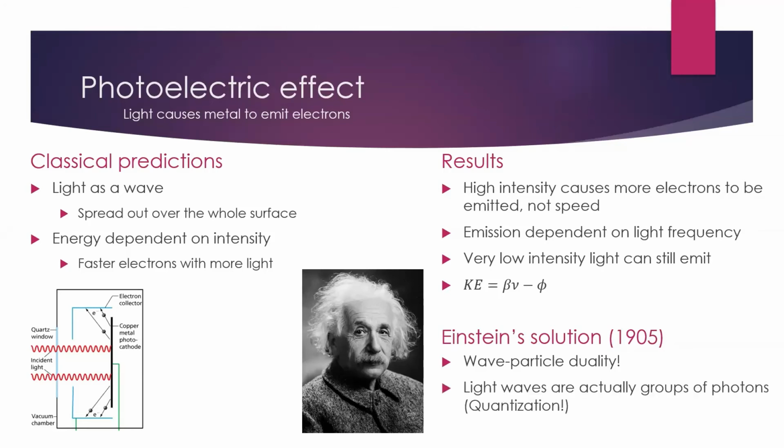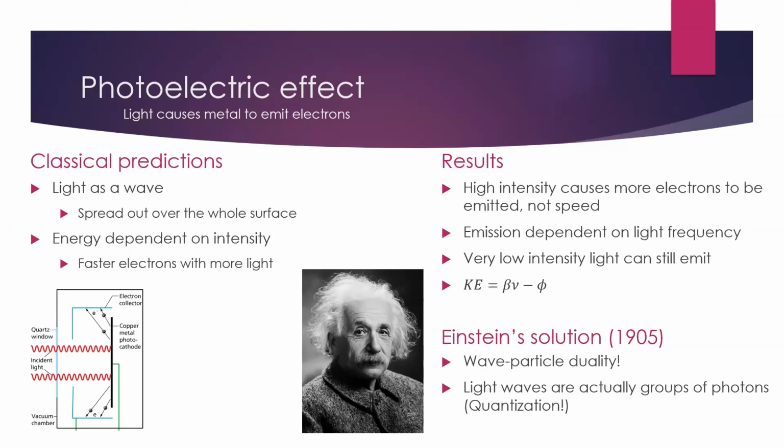Einstein calls light waves groups of photons, and this explains the whole thing we have here. Einstein says that when we increase the intensity, we're actually increasing the number of photons. That gives more brightness, more intensity, but not any more energy. And so we get more electrons emitted rather than faster electrons.